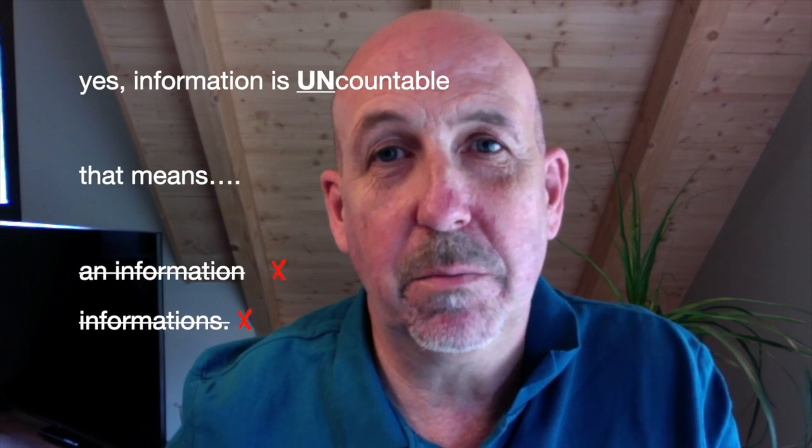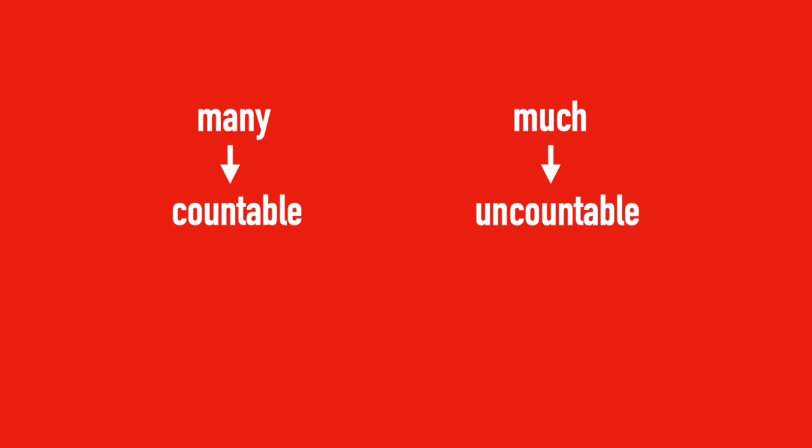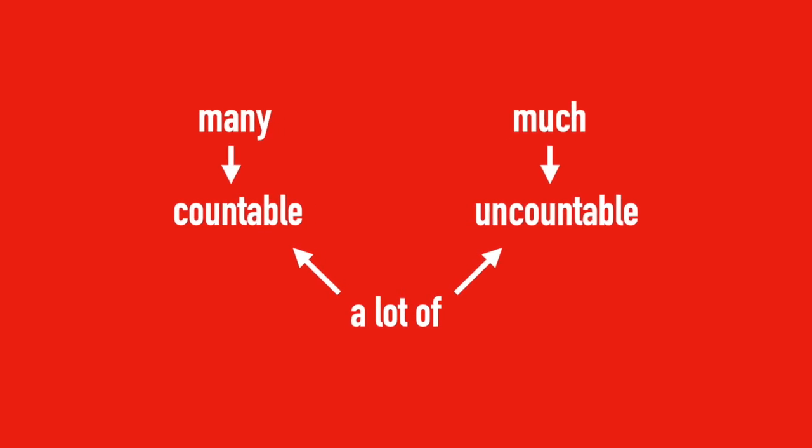So now that we know which one is which, now we just need to know which one we use for much and which one we use for many. For countable nouns, you need to say many. Many cats, many tables, and so on. And for uncountable nouns, you have to say much. Much information, much news, much time. But what about a lot of or lots of? When do I use that? Well, I have excellent news. You can use it for both. Okay, easy, right?